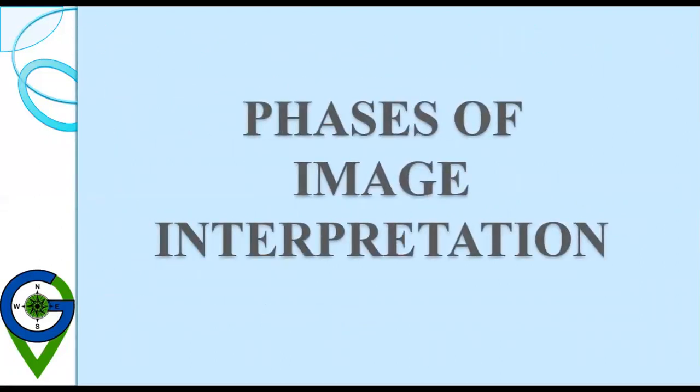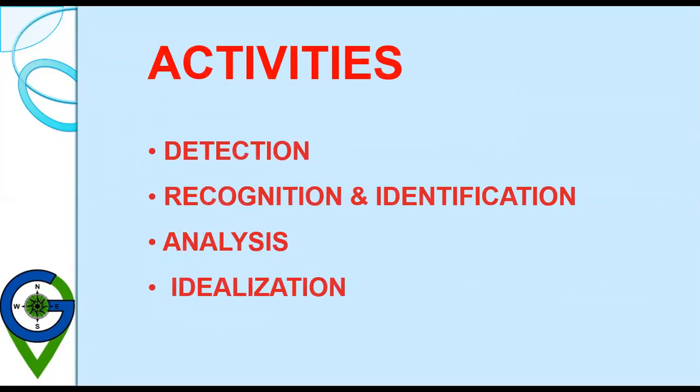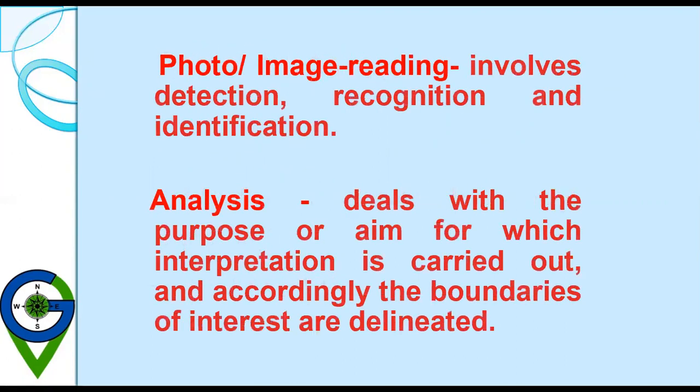Then phases of image interpretation activities include detection, recognition and identification, analysis, and idealization. So photo image reading involves detection, recognition, and identification. Analysis deals with the purpose or aim for which interpretation is carried out, and accordingly the boundaries of interest are delineated. Like if our purpose is to make a land use map, then we'll do accordingly. If a hydrology study is being done, then the study is done accordingly.